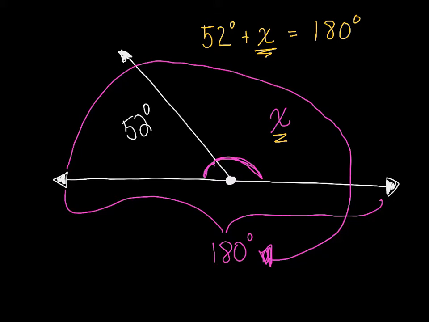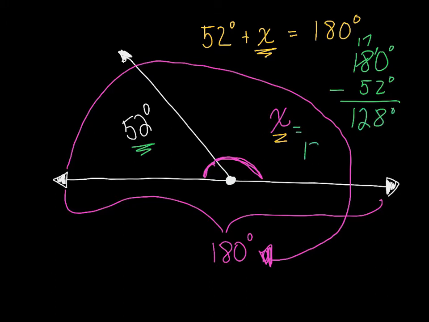So what we need to do is we need to take 180 degrees and subtract it with the known angle measurement of 52 degrees. And when we do that, we get 17, and this becomes a 10. We bring down our 1, and this becomes a 2, and this becomes an 8. X is equal to 128. Whoops. 128 degrees.